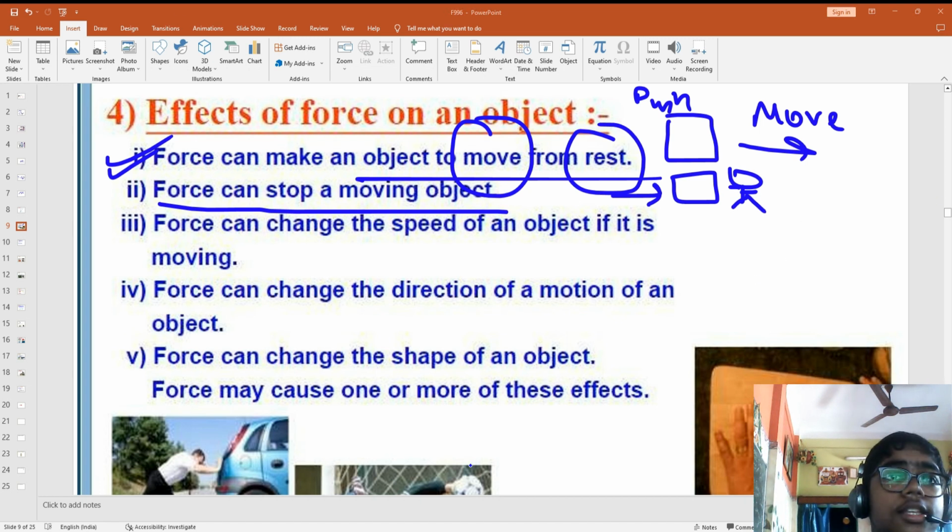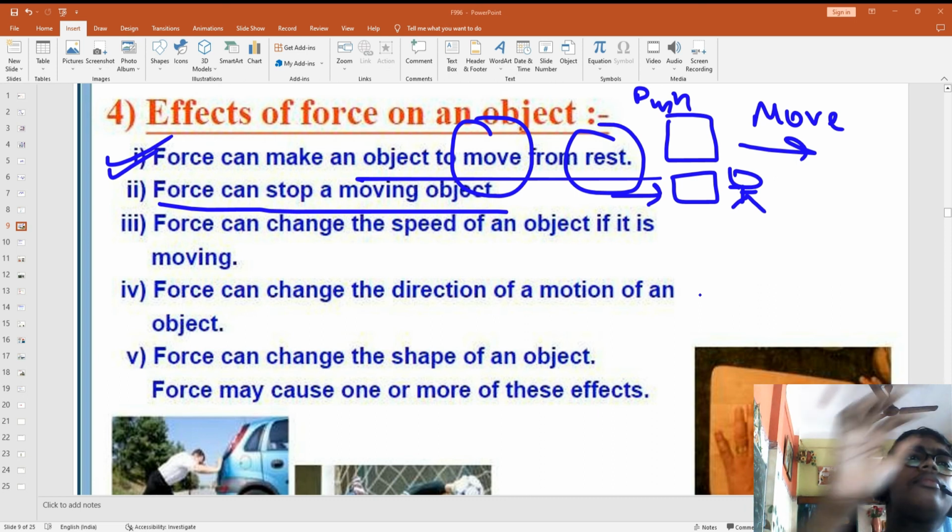So understand the things. Force can make an object move, like if you are throwing a ball. Have you played cricket or played pass with the ball? When you throw the ball, it was in your hand at a rest position. When you throw, it became in motion. This means you are pushing it with your hand, with your muscles. So it's a type of force that we are going to learn.